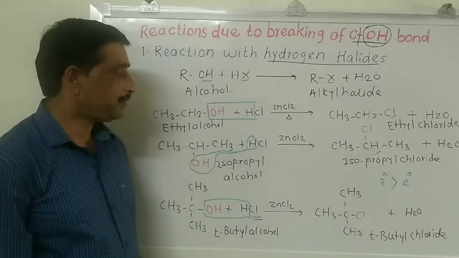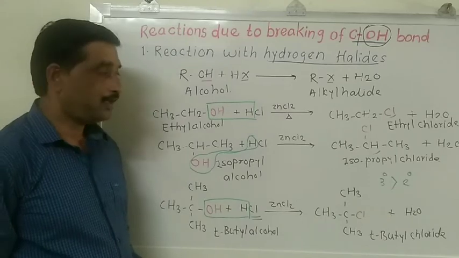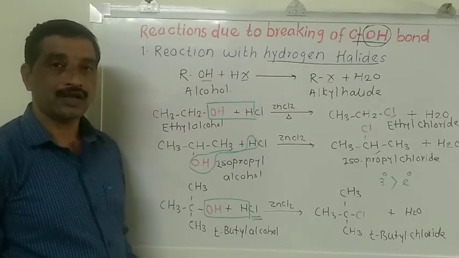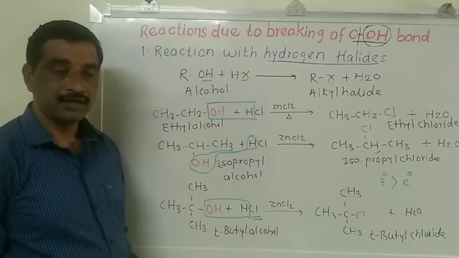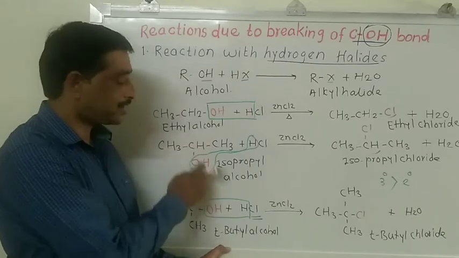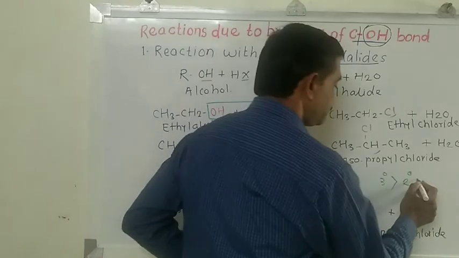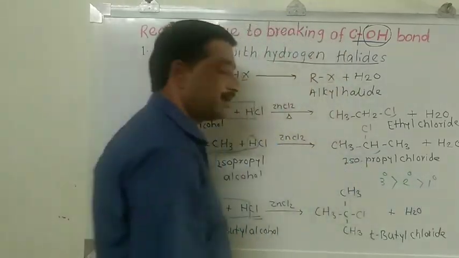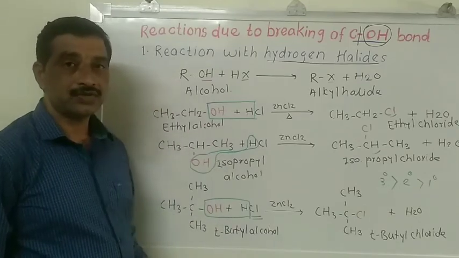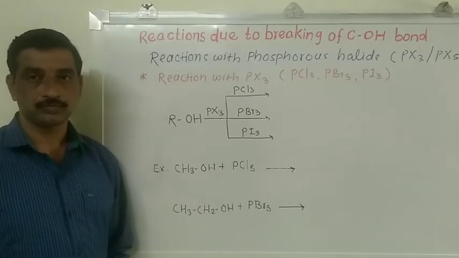And when ethyl alcohol is treated with hydrogen chloride, we get a precipitate of ethyl chloride after a long time, even on heating. So the reactivity of ethyl alcohol is very low as compared to tertiary and secondary alcohols. We get the precipitate lastly with ethyl alcohol. Hence this reaction is used to distinguish between primary, secondary and tertiary alcohols.